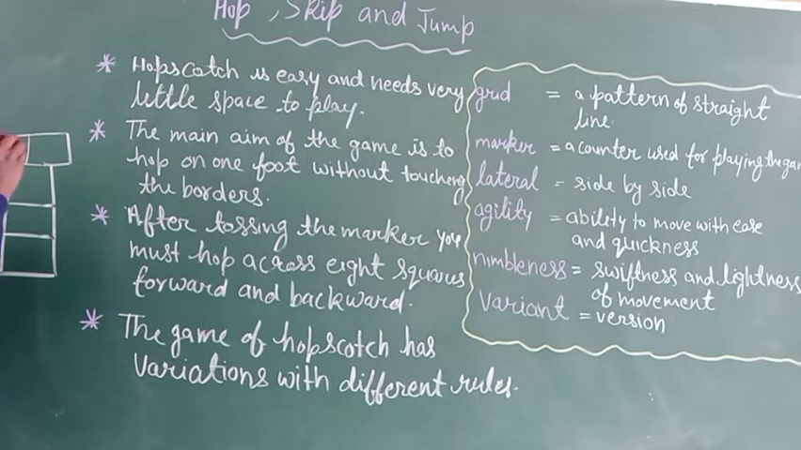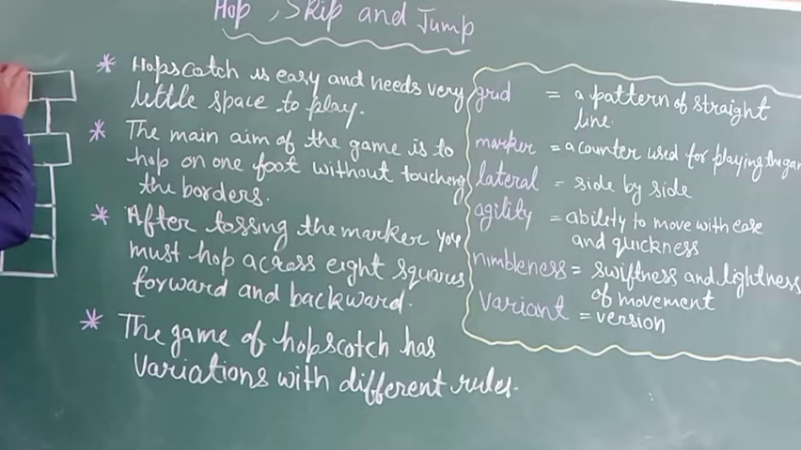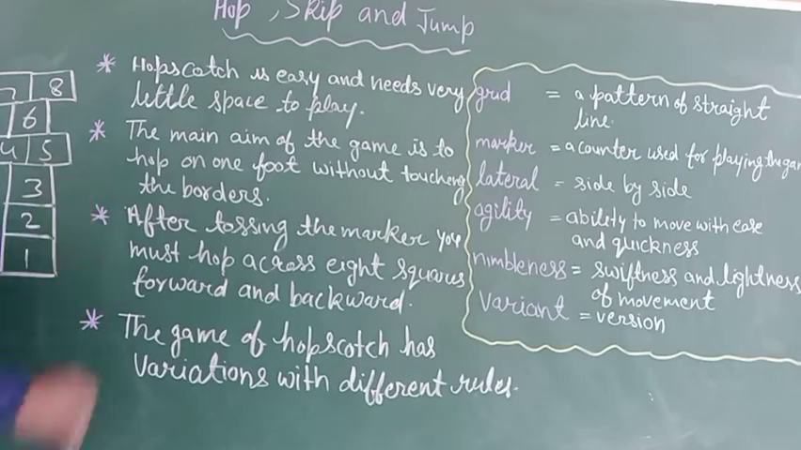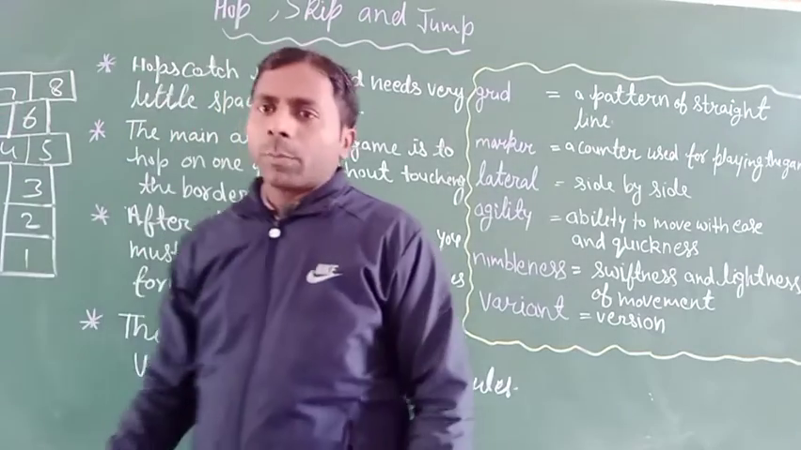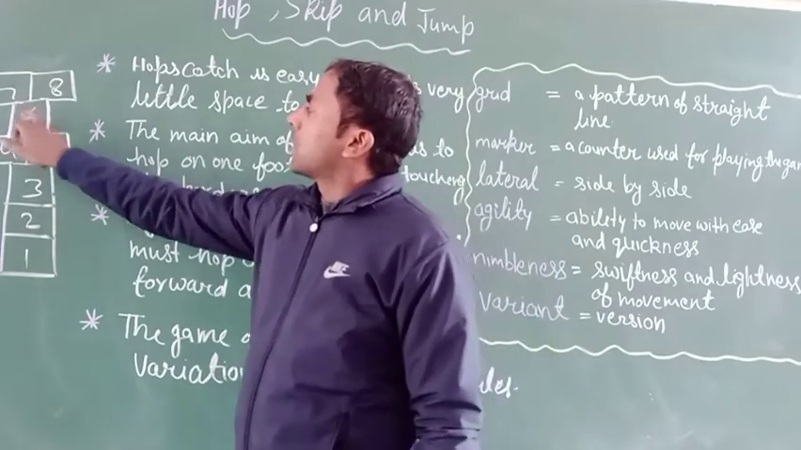It is such a type of green, and it makes a similar shape of this. It is 1 2 3 4 5 6 and 7, then 8. Okay, I hope you can see here 1 2 3 4 5 6 7 8.